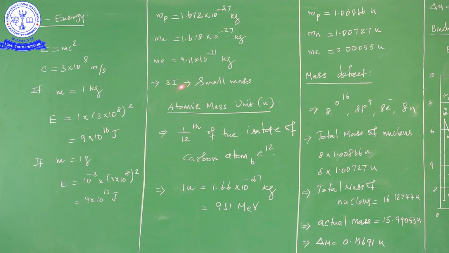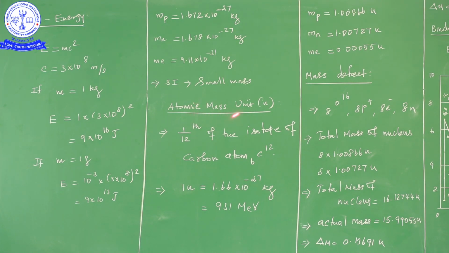So instead of SI units, we can write the mass of the proton, the mass of the neutron and the mass of the electron in terms of atomic mass unit. First of all, why do we need the atomic mass unit? Because the masses of the proton, neutron and electron are in terms of 10 power of minus 27, 10 power of minus 27, 10 power of minus 31. In SI units it is a very small value, and doing calculations with it is very difficult. So due to this necessity, we use the atomic mass unit.